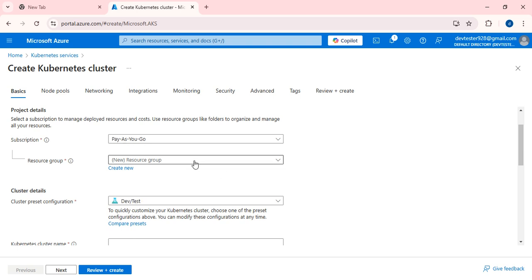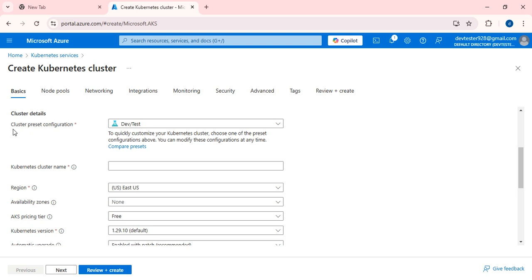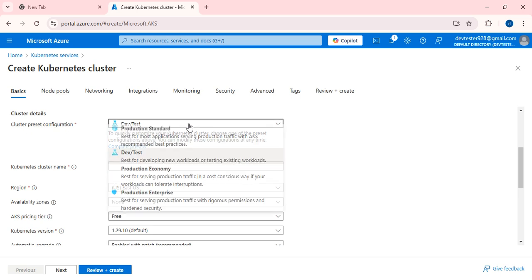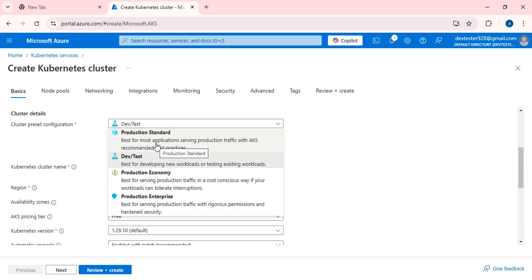If you click here, then you will be able to see basics. Pay as you go. Yes, my subscription is pay as you go only, and the resource group is rg_Kubernetes. And here is the cluster preset configuration. Here we have the production standard, which is suitable for applications serving production traffic, and it is recommended for best practice. Am I creating this for production purposes? No.